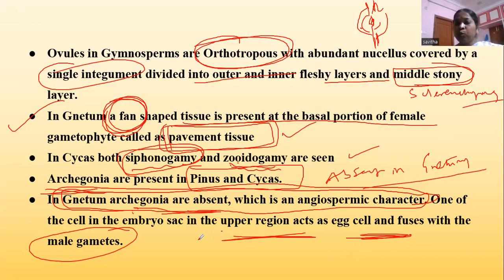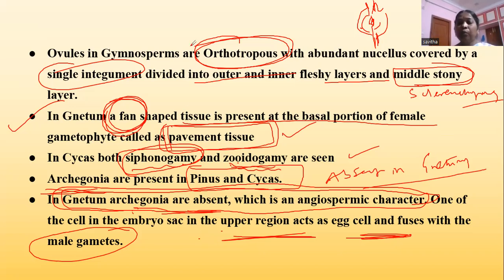In Cycas, both siphonogamy and zoidogamy are seen. Siphonogamy means the pollen tube is formed and it carries the male gametes to the pollen chamber or archegonial chamber. Zoidogamy means the gametes which are liberated into the archegonial chamber swim to the egg. This is called zoidogamy. So in Cycas you will see both siphonogamy and zoidogamy.